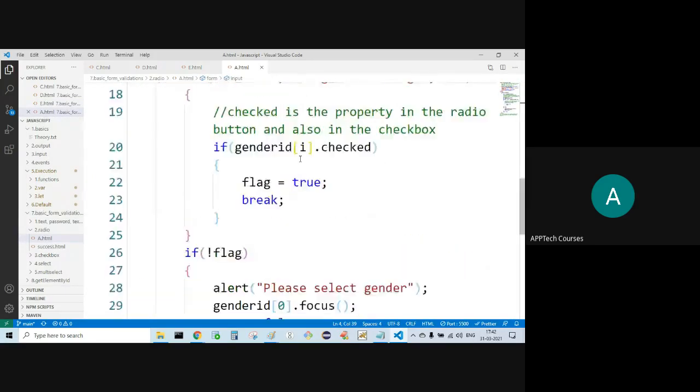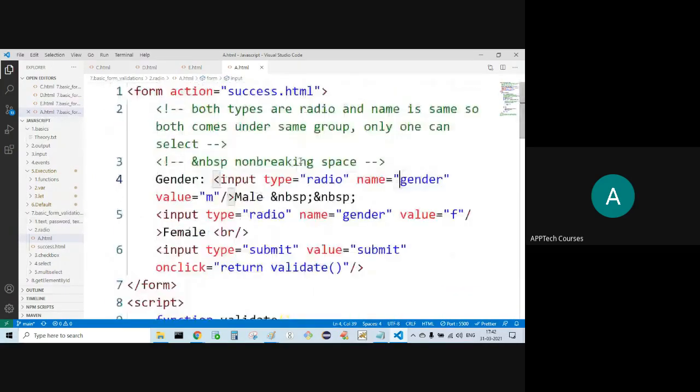Here what I'm trying to do, please analyze.